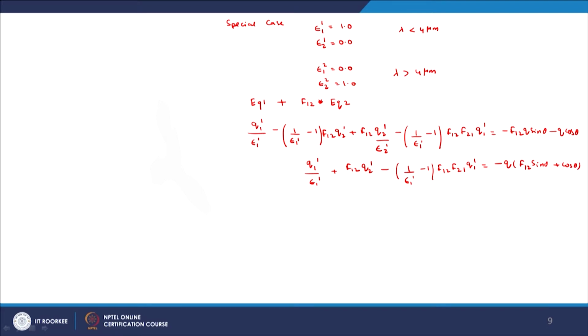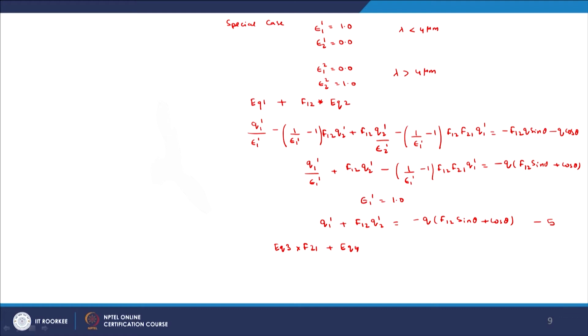Okay. So, this is what we have got, and we can put now epsilon 11 as equal to 1. So, we get Q11 plus F12 Q21, and then the second quantity becomes 0, is equal to minus Q F12 sin theta plus cos theta. So, let us call this equation number 5. Now, similarly, we will write equation 3 times F21 plus equation 4.